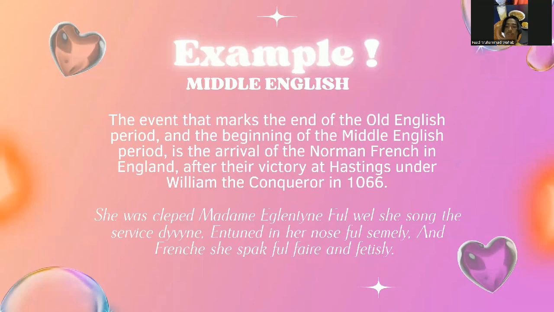Full well she sung the service divine, entuned in her nose full seemly, and French she spake full fair and fetisly." In this passage, we see the emergence of Middle English, characterized by the blending of Anglo-Saxon vocabulary and Norman French influence. The use of French words and phrases alongside English reflects the linguistic and cultural fusion that occurred during this period, marking a pivotal moment in the evolution of the English language.